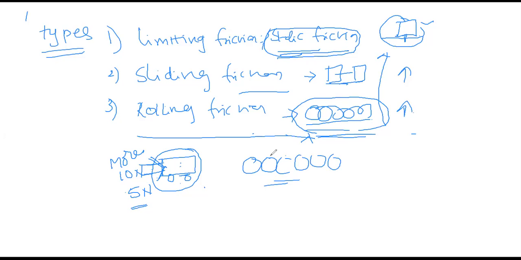Okay. What are the examples of friction? We will see some examples, and whether that friction is useful or not. By friction, whenever we apply brakes, the car will stop.